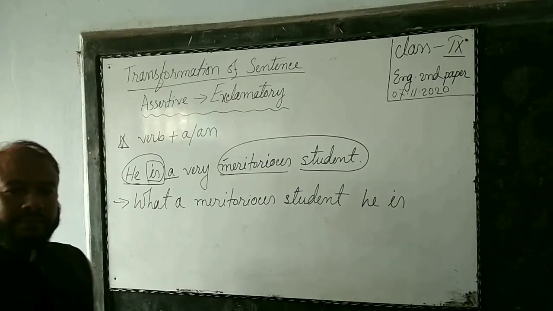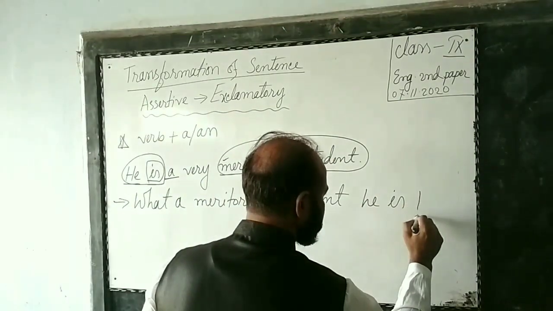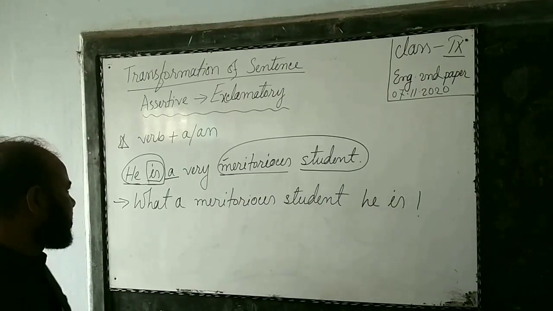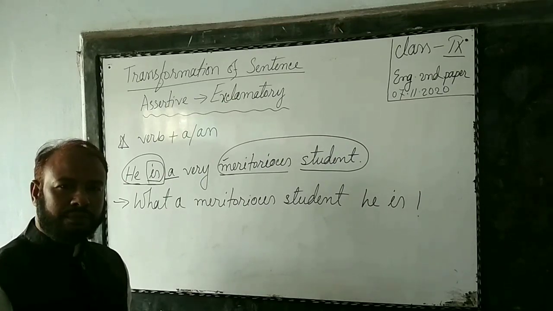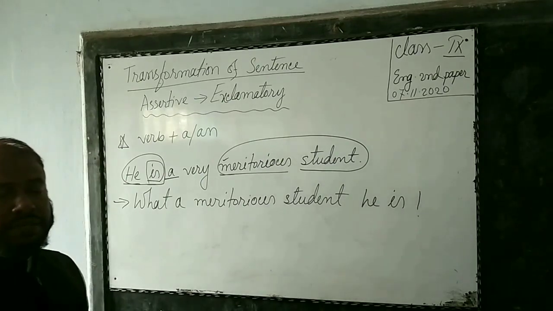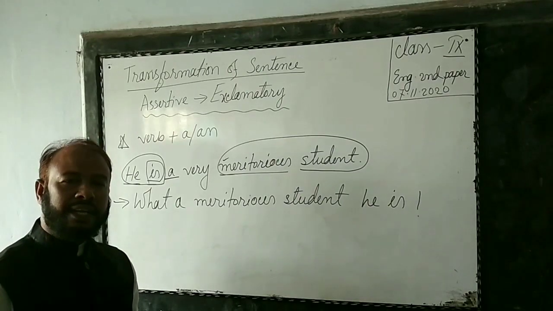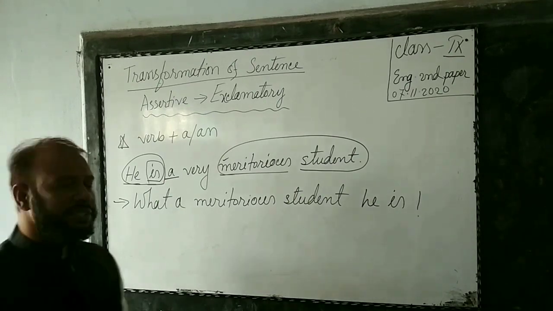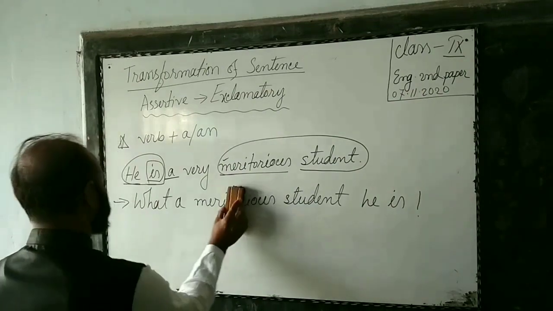Finally, the note of exclamation will be used here. Dear students, here we clearly remember that very, great, so will not be used in the exclamatory sentence as adverb, but sometimes great will be used in the exclamatory sentence as adjective. So our answer will be, what a meritorious student he is! Now let's go to the next rule.